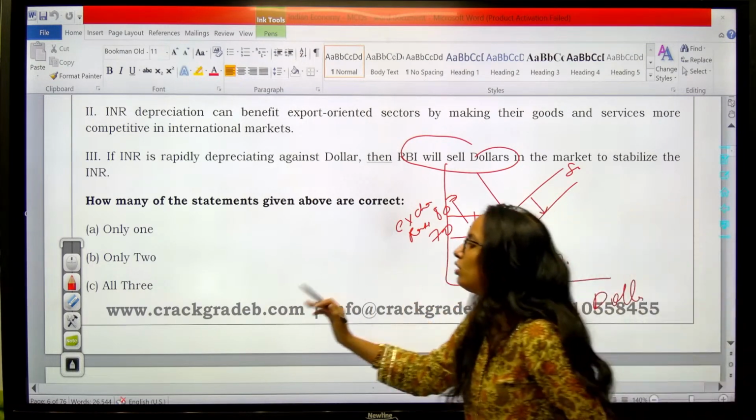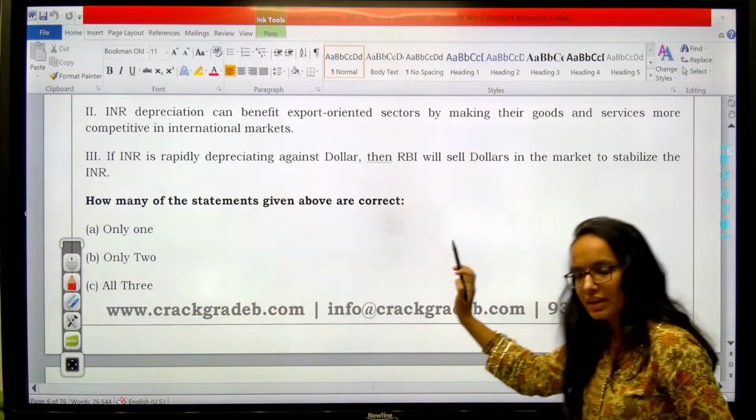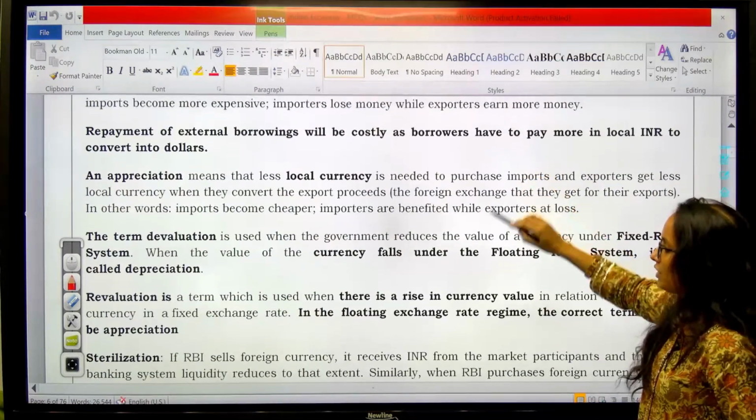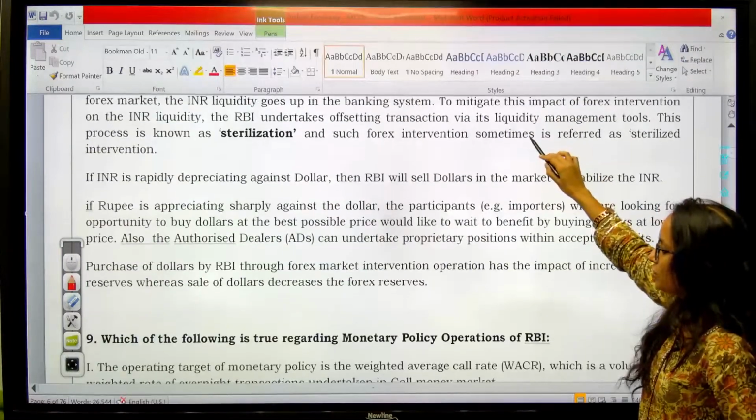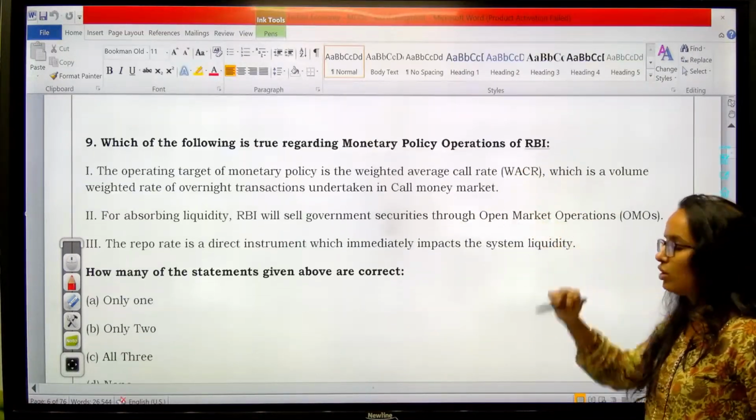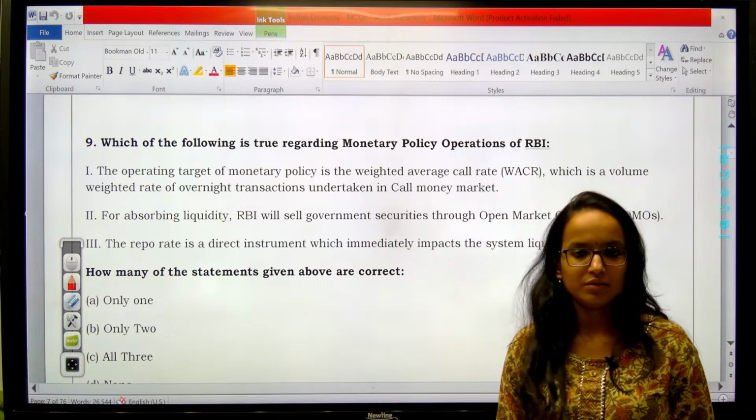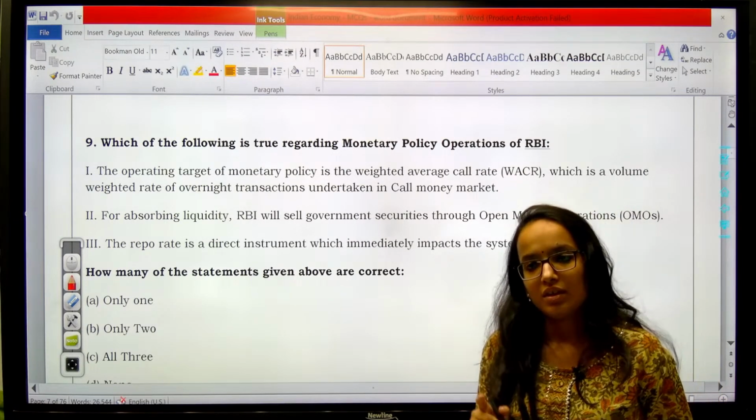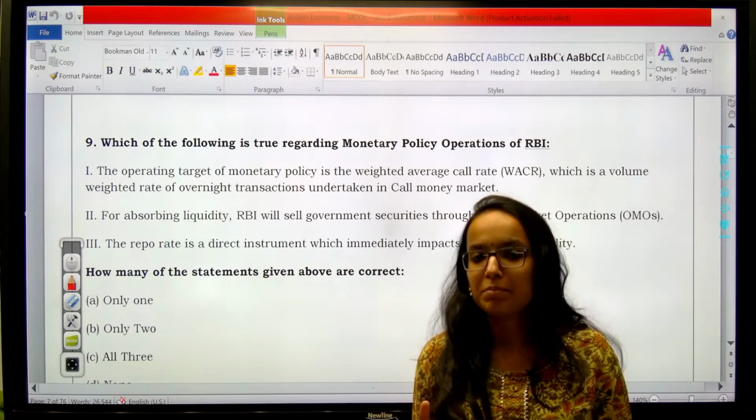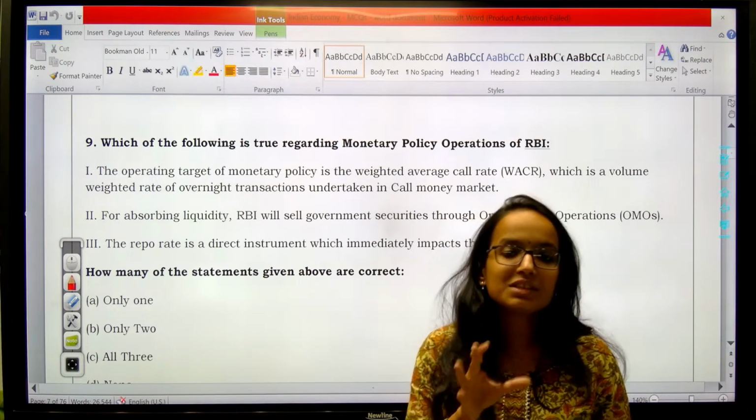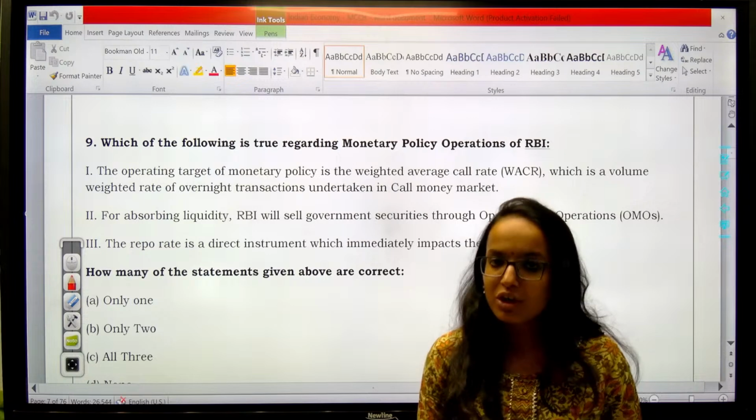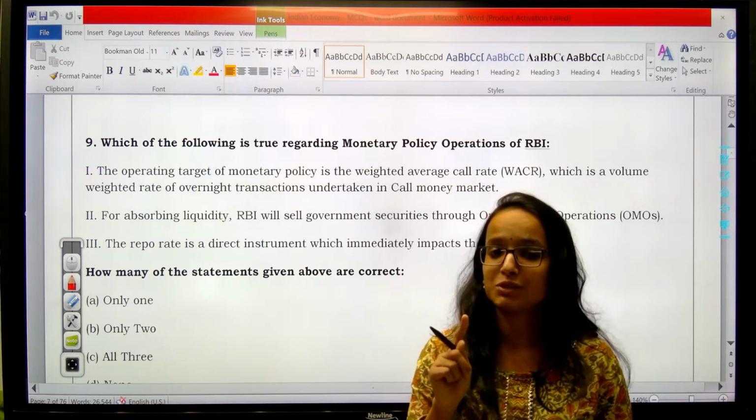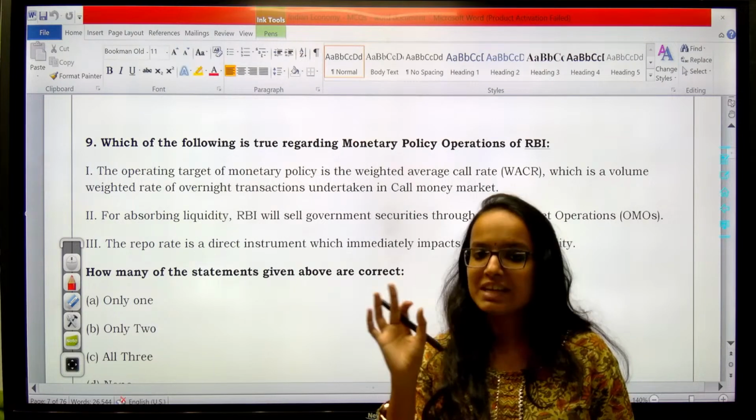Getting this point? So all these three are therefore correct, right? Now, there are two terms here which I want to share with you before moving on to question number 9. First thing, when deliberate depreciation is done, it is known as devaluation. When the authorities of a country deliberately try to depreciate their currency, why? To boost exports. Right? This is known as devaluation.